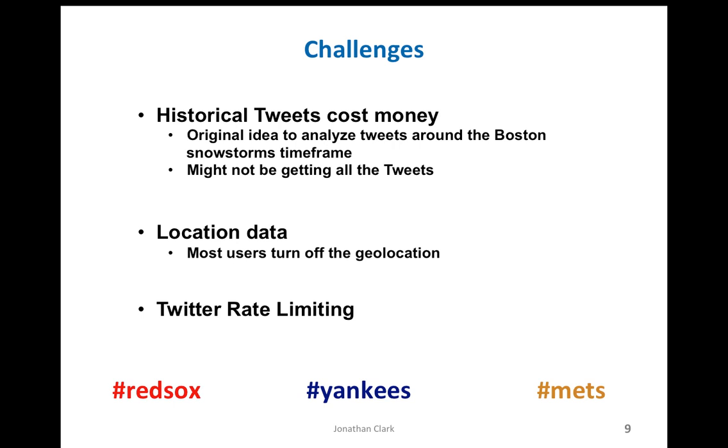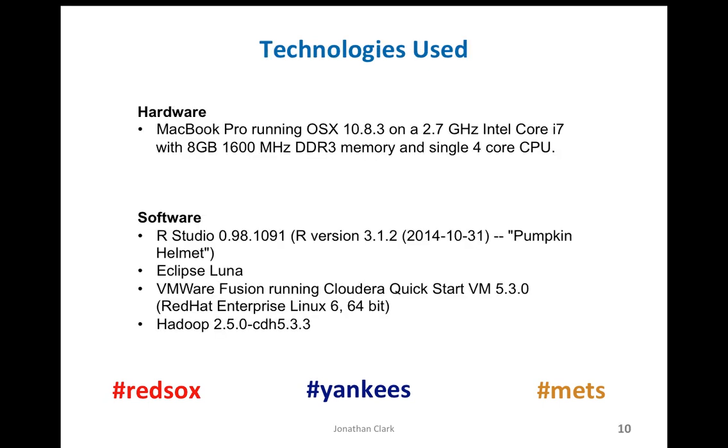The other thing I ran into is Twitter rate limiting. You can't just bump up your request and try to grab 10 million tweets on a particular topic, because Twitter will meter you and slow you down, and then it could take a really, really long time. And so that was kind of why I chose my 10,000 threshold. So some challenges there. Basically, for the technology, I was running on a MacBook Pro, and the different software I used was RStudio, Eclipse Luna, and VMware Fusion. I used the Cloudera Quick Start VM 5.3 that we used in our homework assignments, and I ran it on Hadoop 2.5.